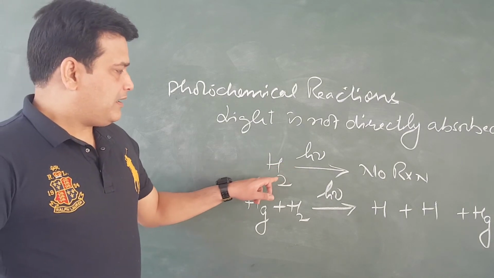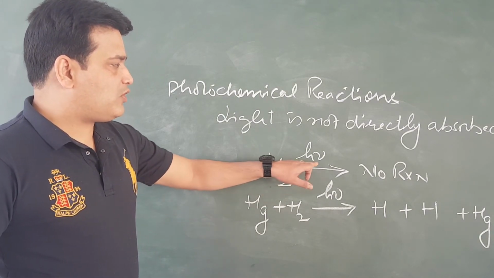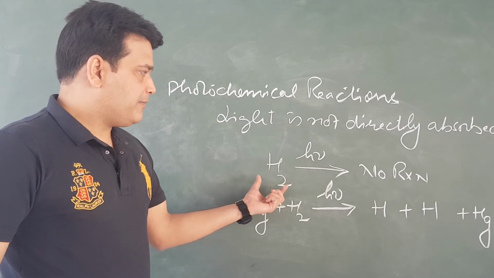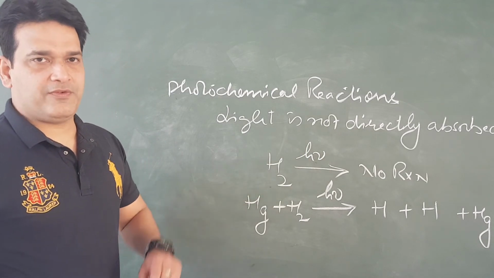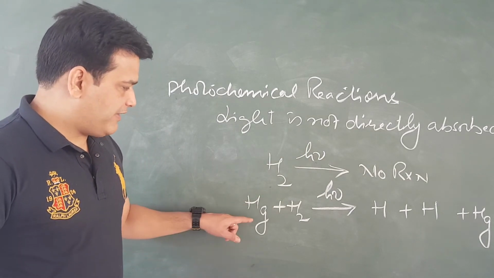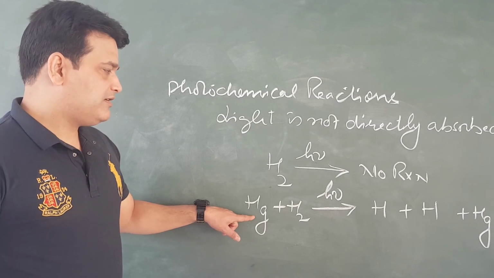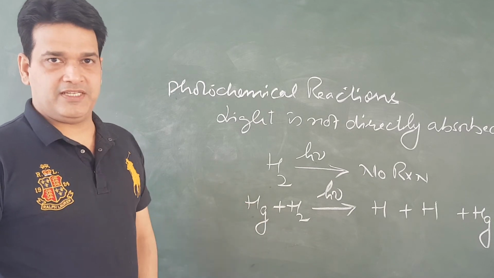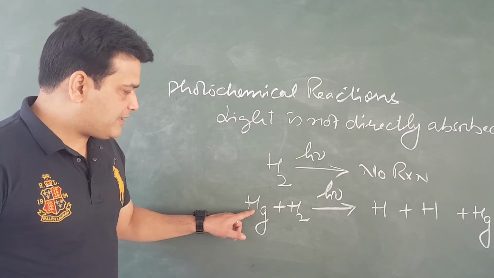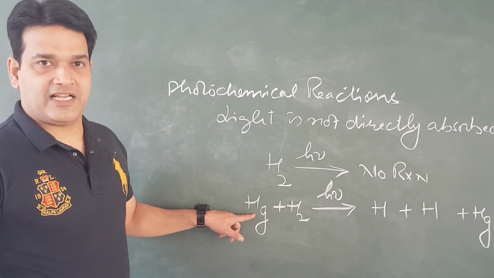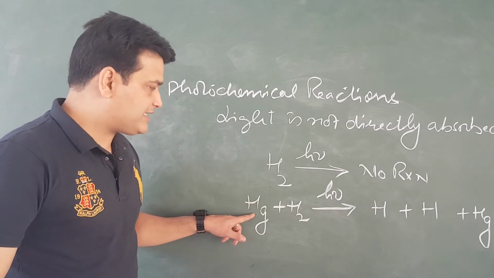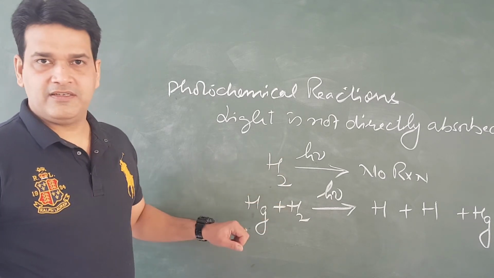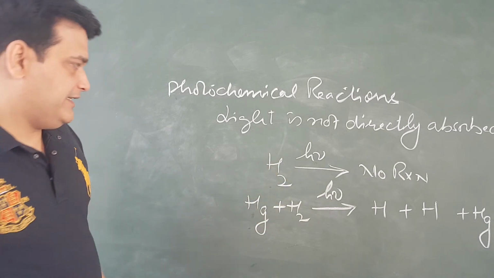Means the H2 molecule does not absorb light for its breakage into atomic form, but when mercury is used, then this breaking of the bond will take place. Such substances are called photosensitizers. Here mercury is the photosensitizer. How did this reaction take place? Let us see.